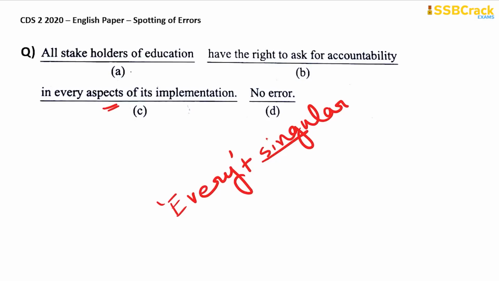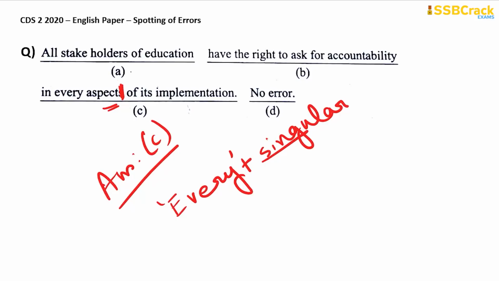Therefore, it is incorrect. Aspects is incorrect. It should be only aspect. Every aspect. So option C is your answer, because it should be aspect instead of aspects in part C.